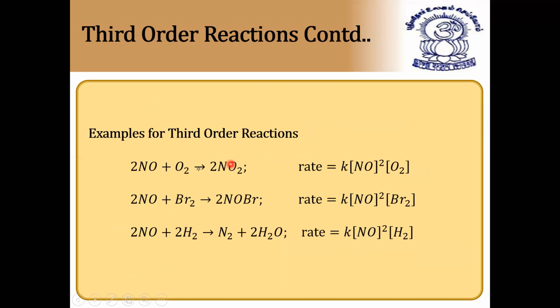Next, examples of third order reactions: 2NO plus O2 gives 2NO2. In this case, rate is proportional to K into NO whole squared into concentration of O2. So 2 plus 1, 3. So in this case, what is the order? 3. Since order is equal to the sum of the powers of the reactants in the rate equation, 2 plus 1. I hope it is clear. So this is called third order reactions.